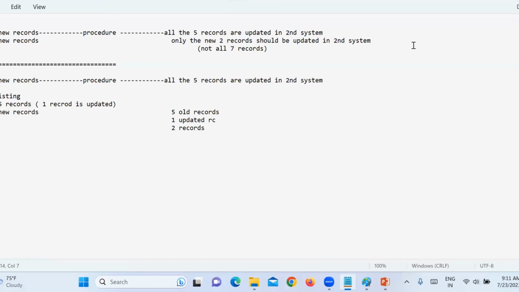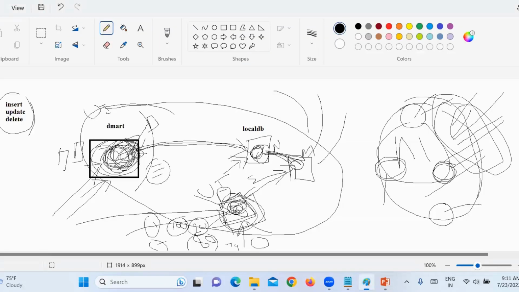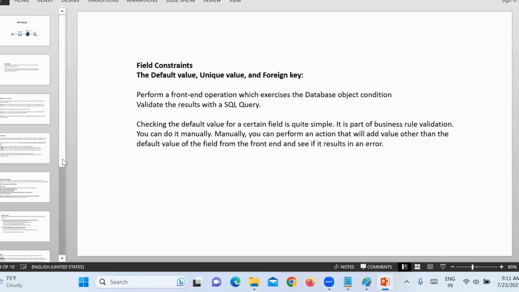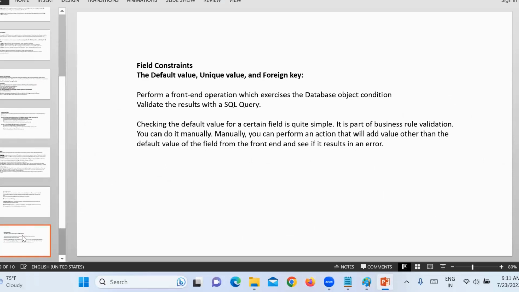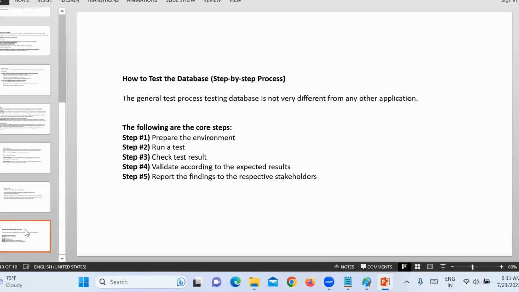Okay, but when you are testing the application, you have to understand what system you are testing. You have to check all these, but what are the steps you have to follow? First of all, you have to understand the requirements, what exactly needs to be tested. In case you want to test your database, you first need to identify what you need to test, right?